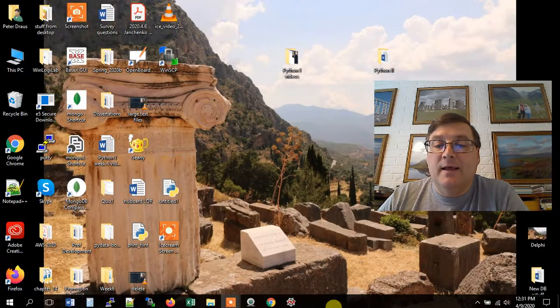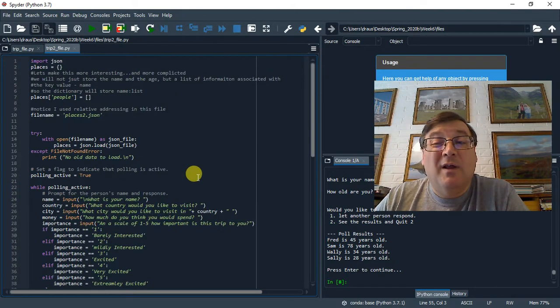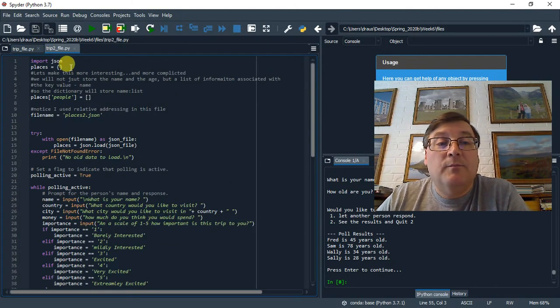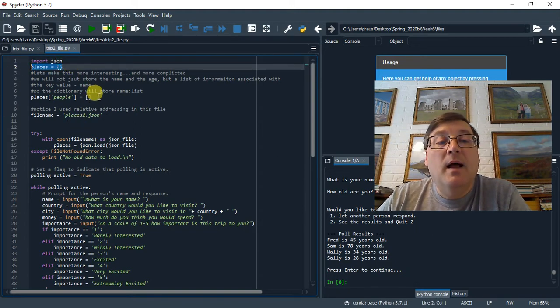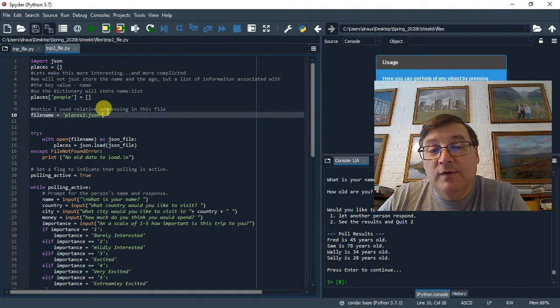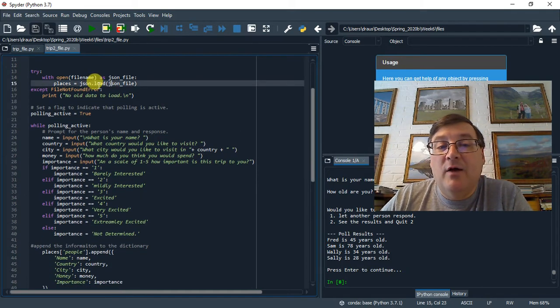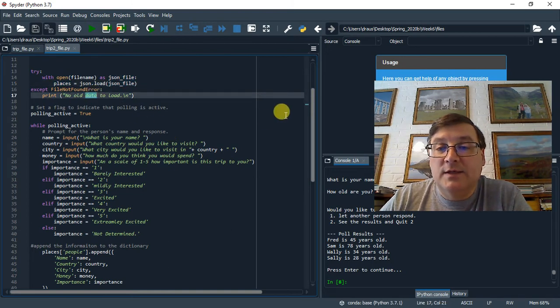Let's go look at a more complex one. If we look at trip2.file, this one's a little bit more complex. What we're doing is importing JSON and creating a dictionary. Then in that places, we're creating a list which will store the values in it. Notice I'm using relative addressing here instead of the specific addressing, just to show you that that works as well. We open the file and read it all into the dictionary. If there's no data, we just say there's no data.